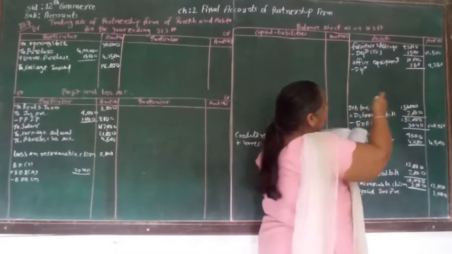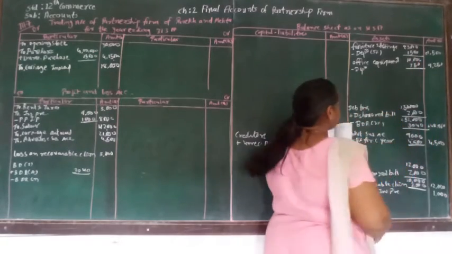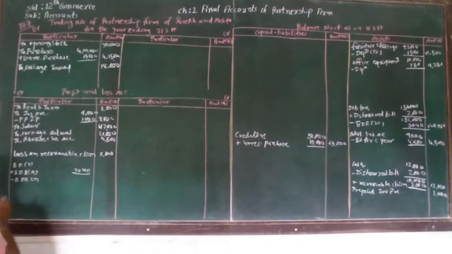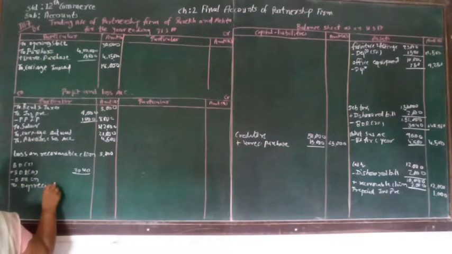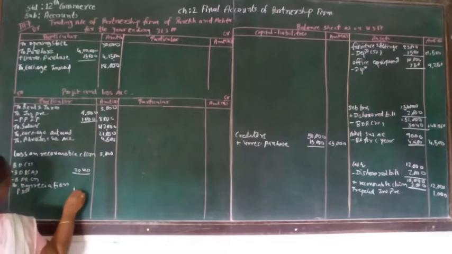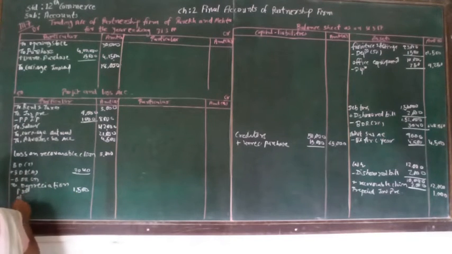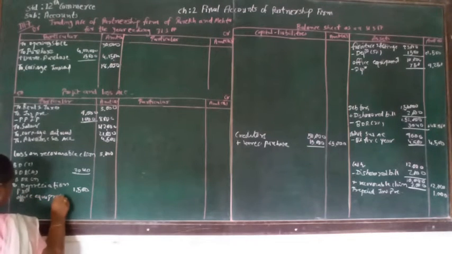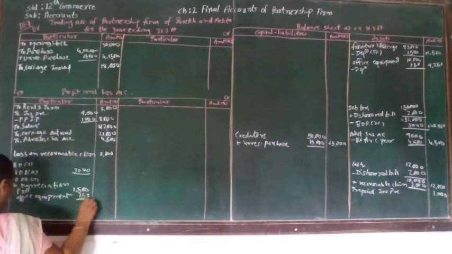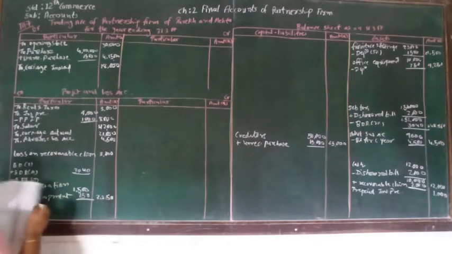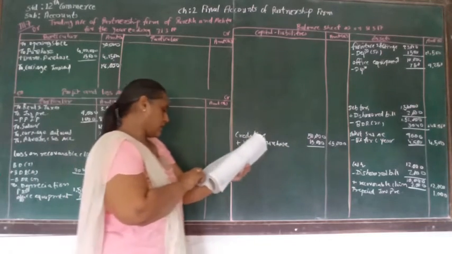This depreciation is supposed to be debited to the profit and loss account. So that will be depreciation to depreciation, that is on furniture and fixture it will be 1,500, and on office equipment it is 750. So the total of that will be 2,250. So that is for the office equipment.